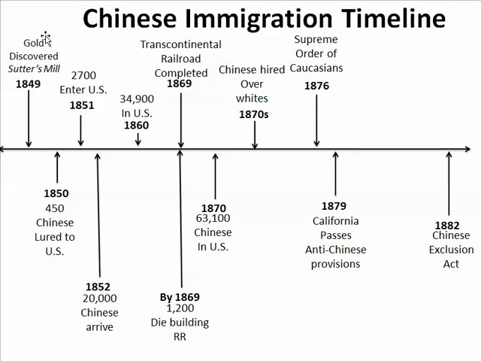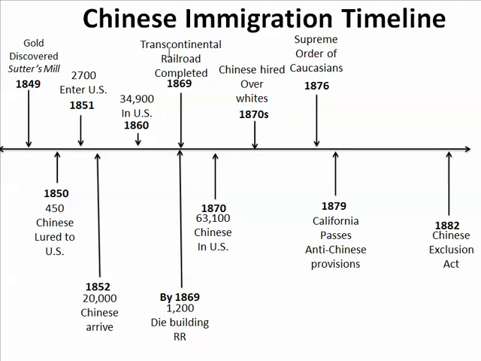Chinese started coming into the country in 1849, or 1850, excuse me. Gold was discovered at Sutter's Mill, and the gold rush happened in California. And then in 1850, California became a free state with the compromise. In 1850, 450 Chinese were lured to the United States to help. 2,700 had come by 1851, and then they increased to 20,000 by 1852. And then in 1860, at the time of the Civil War, 34,900 were coming to the United States.